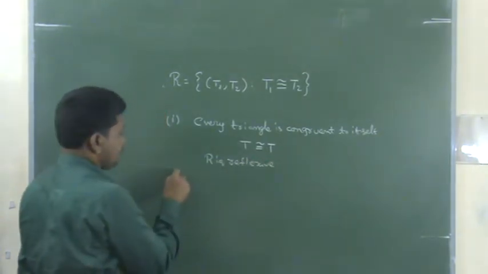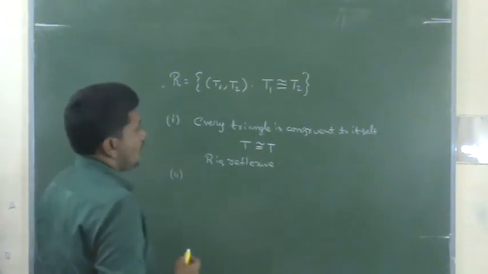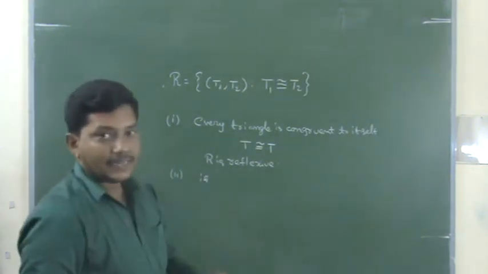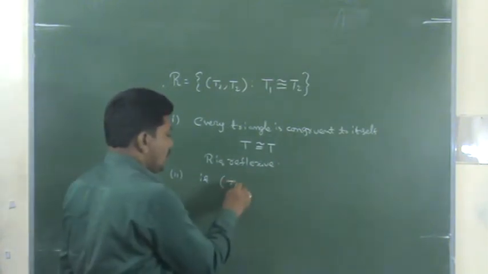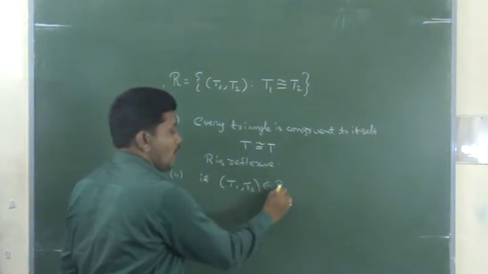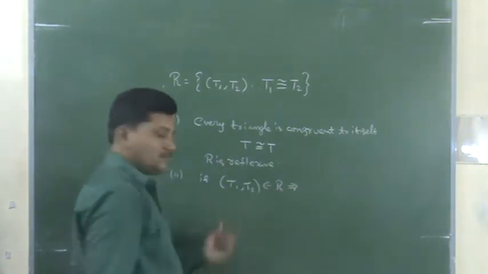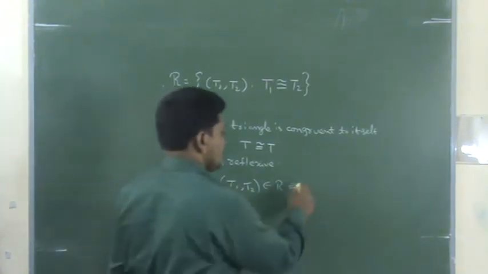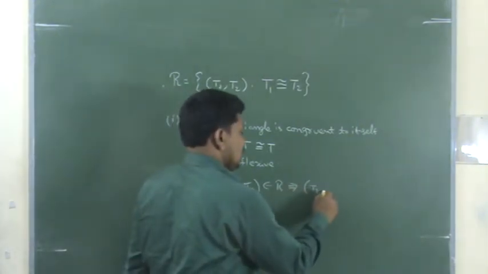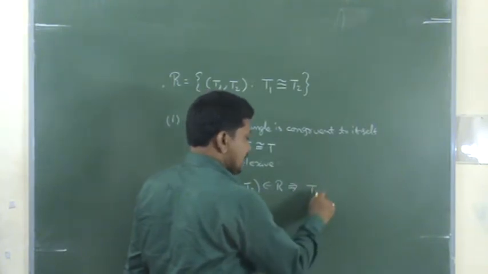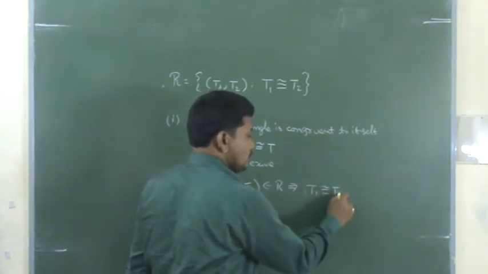Now, second one. Second property, symmetric, right? If T1 comma T2 belongs to R. What is the meaning? T1 comma T2 belongs to R means T1 is congruent to T2.